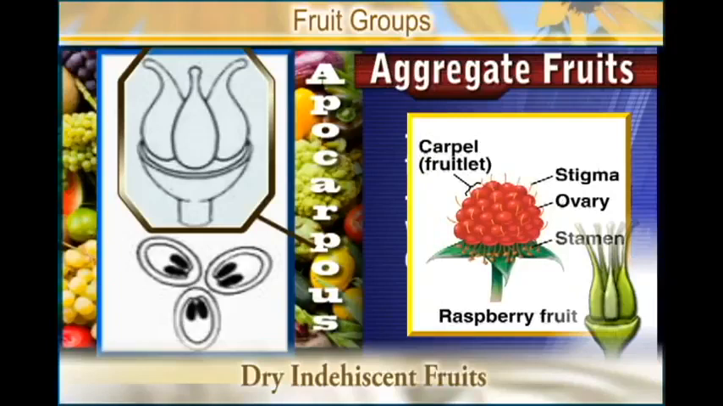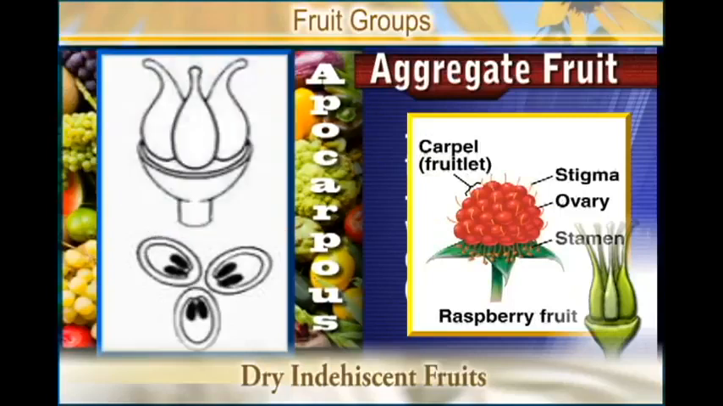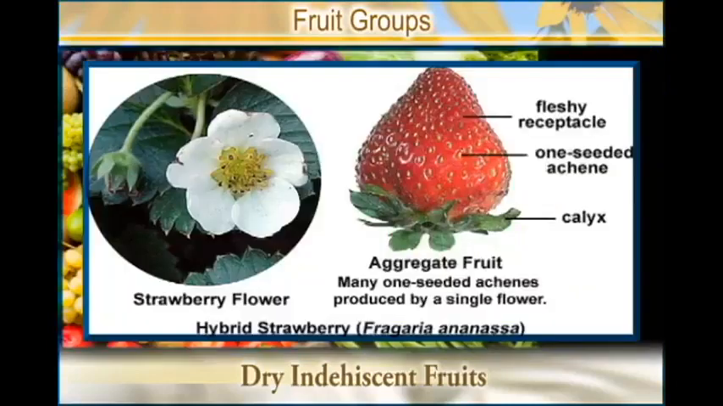That one we call apocarpous. If a fruit is formed from several free carpels, that one we call apocarpous, and it is the aggregate fruit.